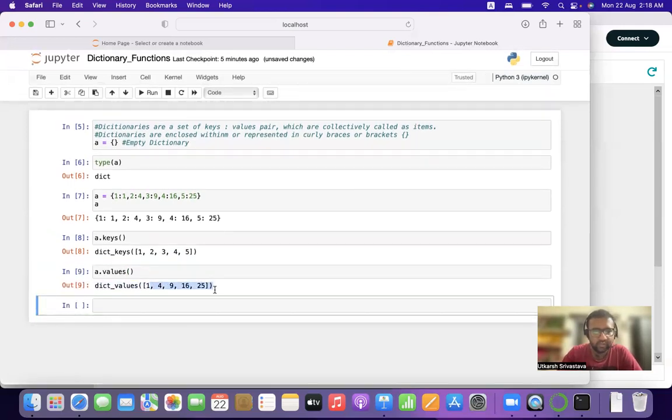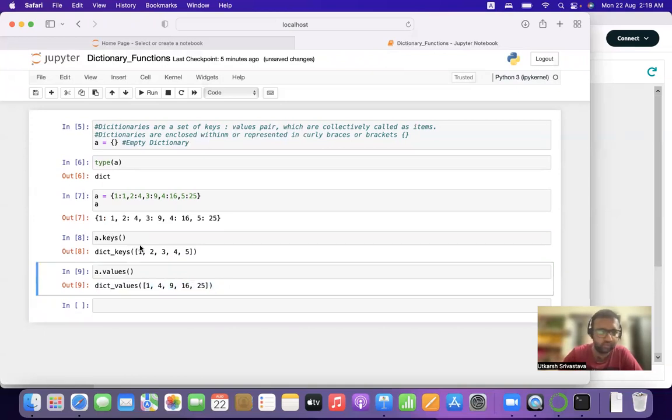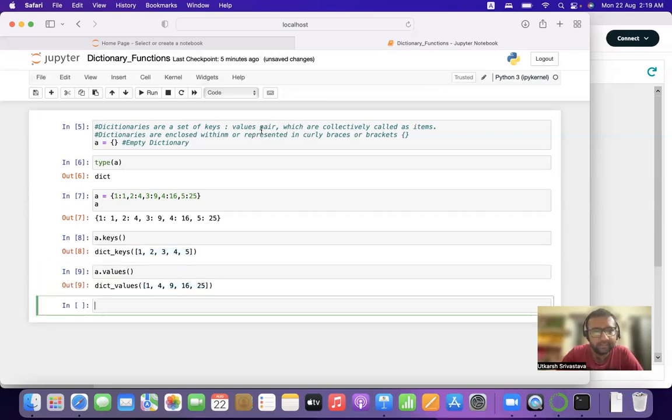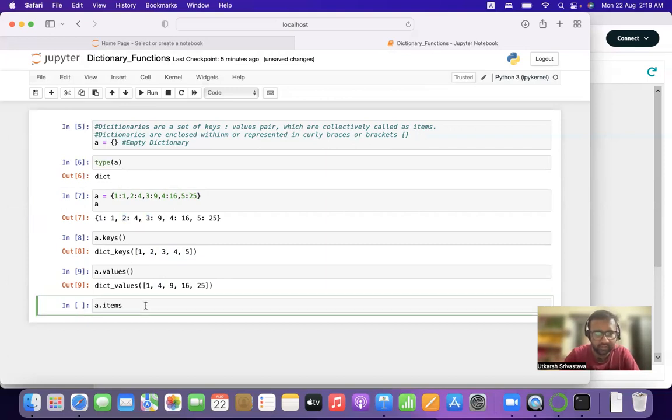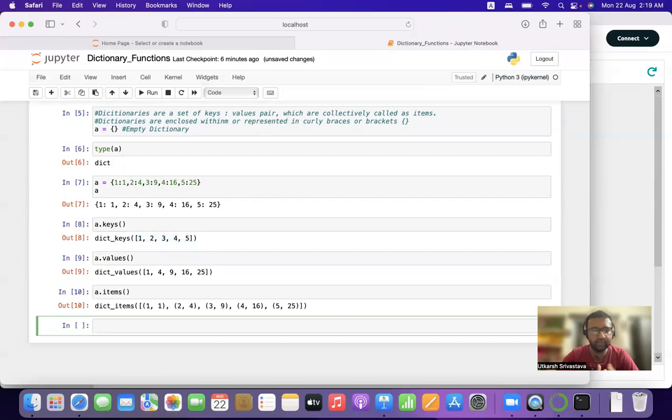1 4, as I said, on the right side of the colon are our values, and on the left side of the colon are keys. Our definition also says that a key-value pair is collectively called an item. So how do we extract items? 1:1 is one item, 2:4 is the second item, another item of the dictionary. So we write a.items(), and it will extract the items of the dictionary, which is 1:1, 2:4,